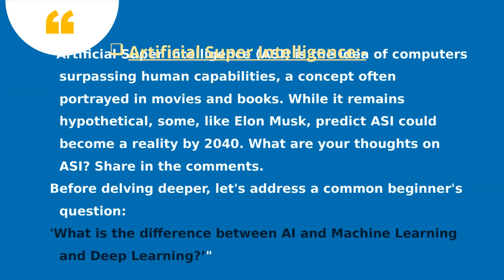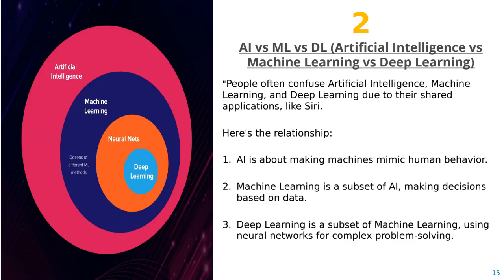But last is artificial super intelligence. Here, nothing is going to be done by the human being. There is no involvement of human beings. Everything is going to be done by the machine only. But actually, it is not possible yet. It is going to be implemented in the future, like in 2040, but just leave this. So now next we move to the difference between AI, machine learning and deep learning.